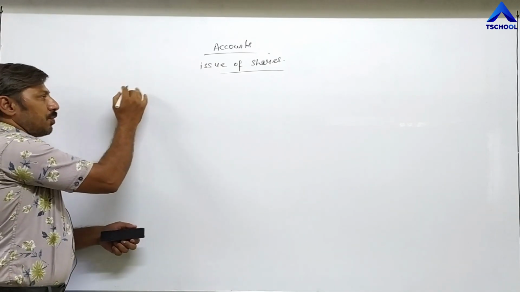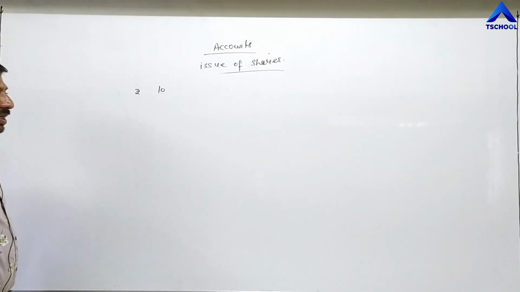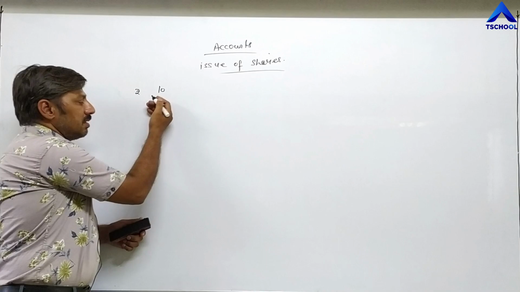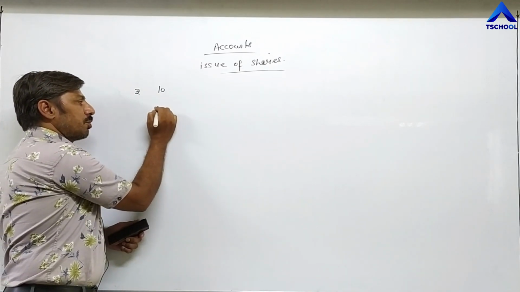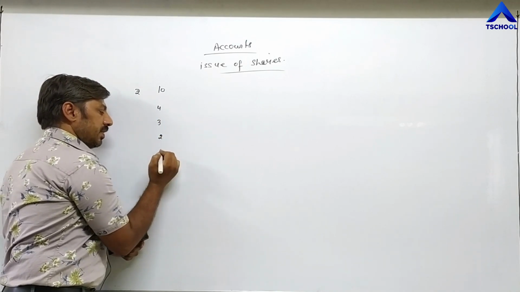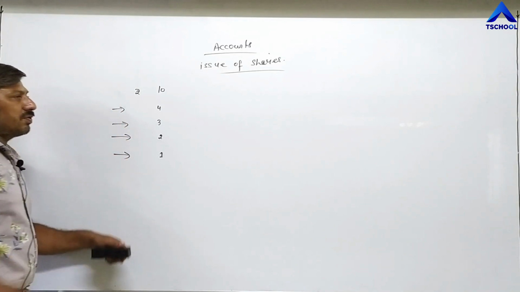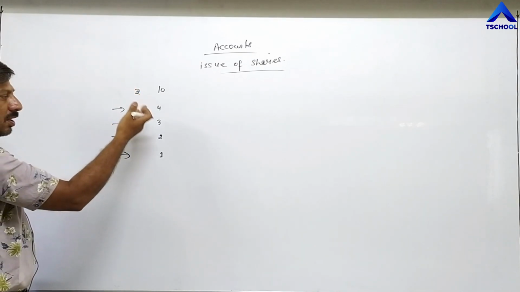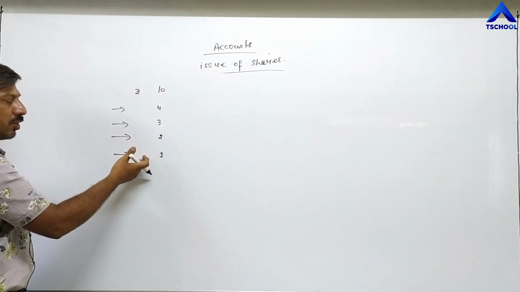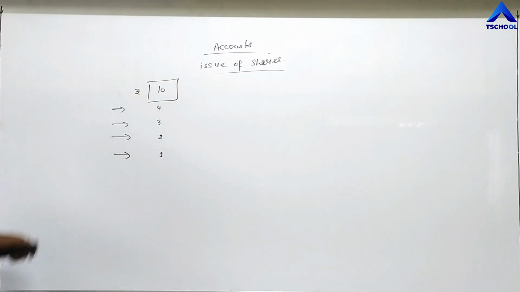For example, suppose the face value of the share is 10 rupees, and the company has decided to demand this 10 rupees from investors in 3 or 4 installments. For example, the first installment is of 4 rupees, then 3 rupees, then 2 rupees, then 1 rupee. So in 4 installments they are demanding this face value of the share: 4 rupees per share, 3 rupees per share, 2 rupees per share, 1 rupee per share. They are demanding a total of 10 rupees in 4 installments.